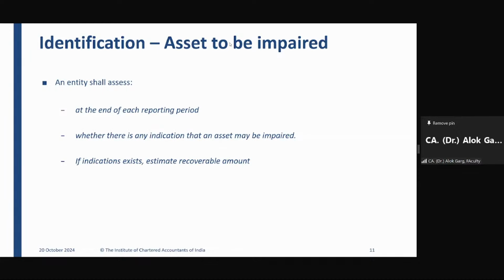And the standard says that you have to check the impairment on every reporting date. Sir, how do we check the impairment? Impairment is not like a BP machine. You have a blood pressure machine at your home, and you are checking your blood pressure. Is it as simple as that? Answer is no. This checking of impairment is a large exercise.